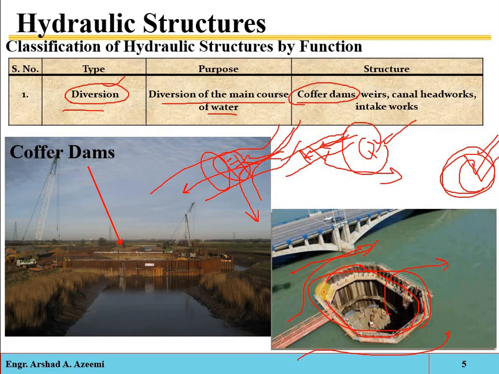Okay, so these temporary barriers are installed and the water path is diverted. The water from this portion is dewatered, and here a dry environment will be created. So we can say that it is a structure that retains water and soil, that allows the enclosed area to be pumped and excavated out, and a dry environment will be created.